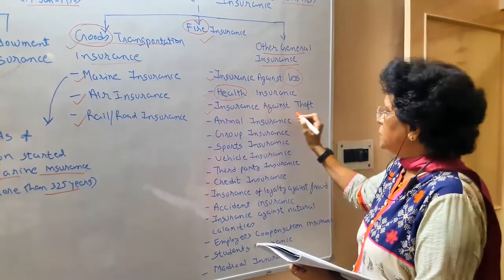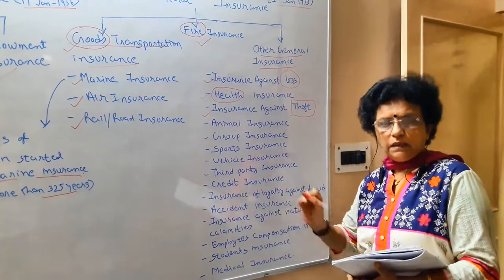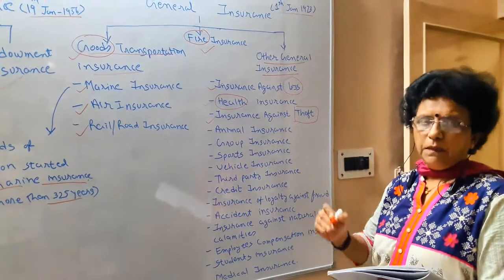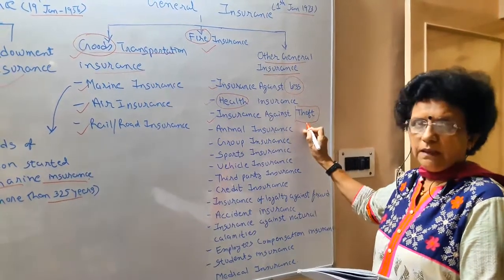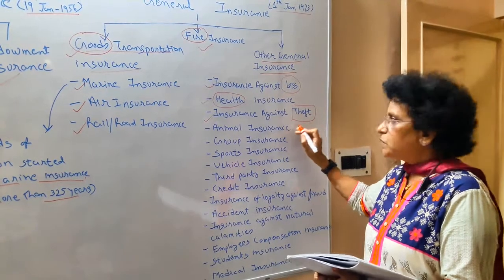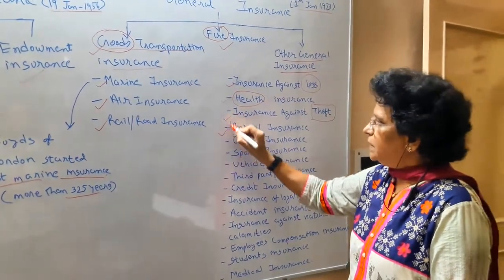Next is insurance against theft. Your goods are protected in the godown, in the warehouse, but still all the probabilities are there of a robbery. All the probabilities are there that goods may be stolen away. So for that reason you are taking insurance. The animal insurance.